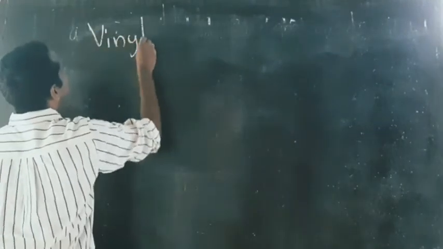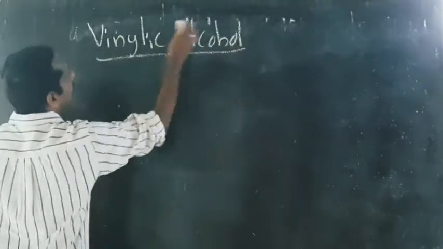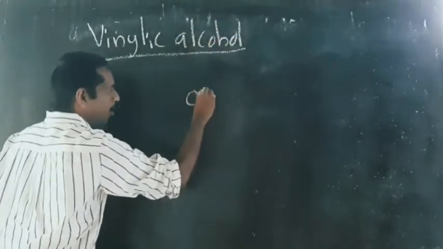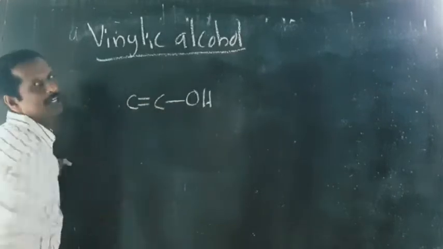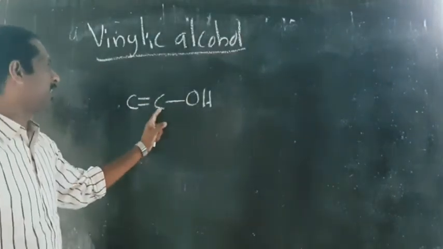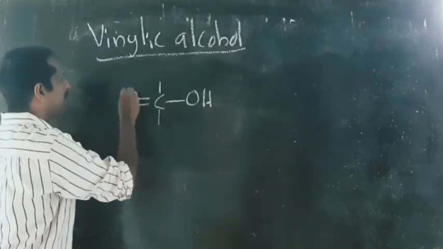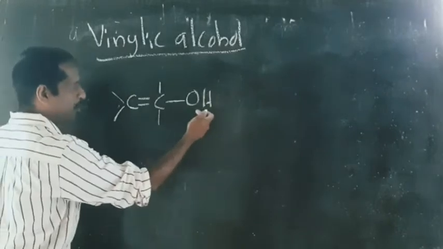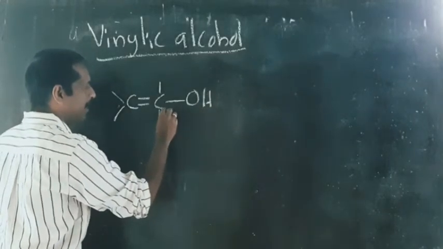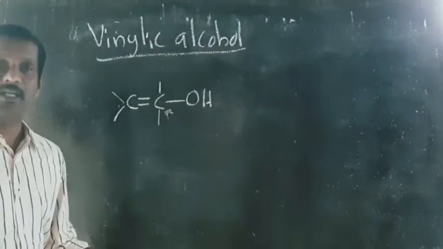Next is vinylic alcohol. This also you know very well. In vinylic alcohol, the OH group is directly attached to sp2 hybridized carbon. If the OH group is directly attached to sp2 hybridized carbon, this type of alcohol is known as vinylic alcohol. So here it is OH group. This is sp2 hybridized carbon, and if the OH group is directly attached to sp2 hybridized carbon, then it is known